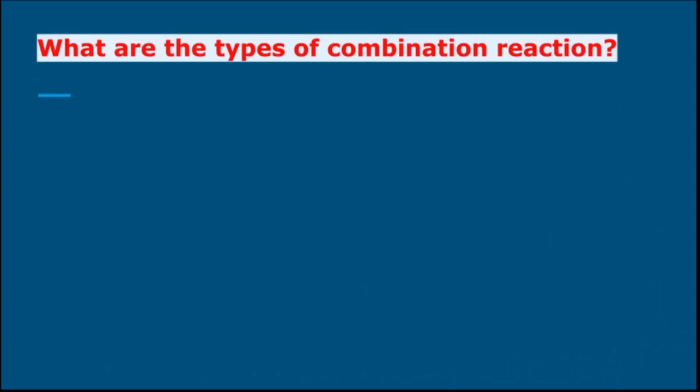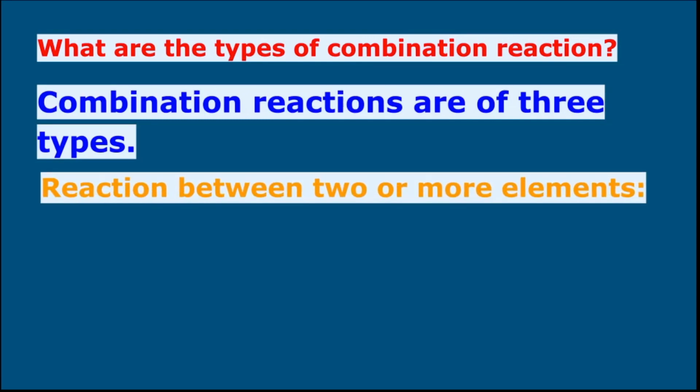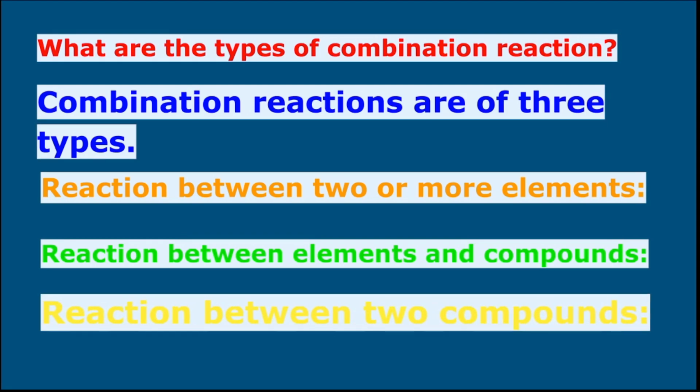Next, let us discuss the different types of combination reactions. Combination reactions are of three types. First one is reaction between two or more elements, reaction between elements and compounds, and the last one is reaction between two compounds.